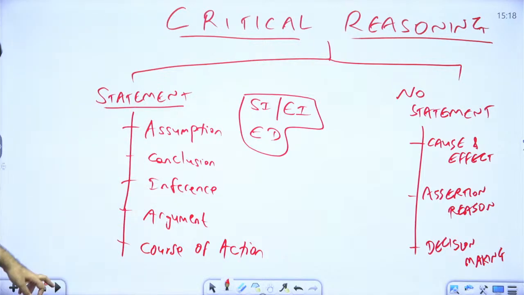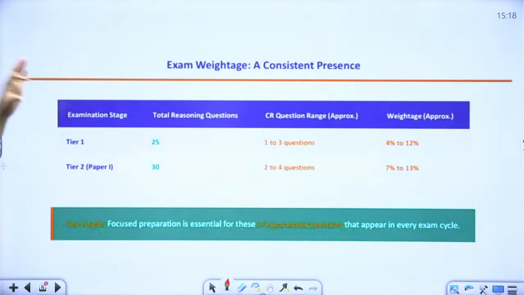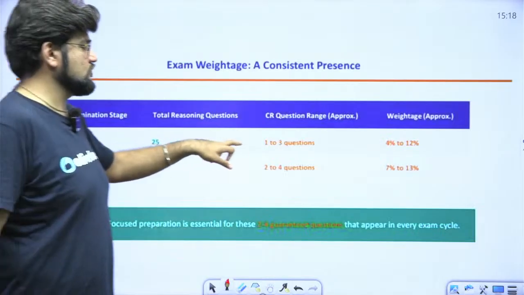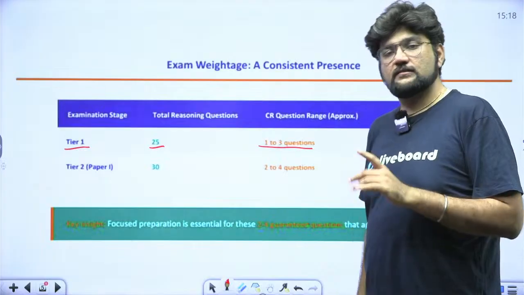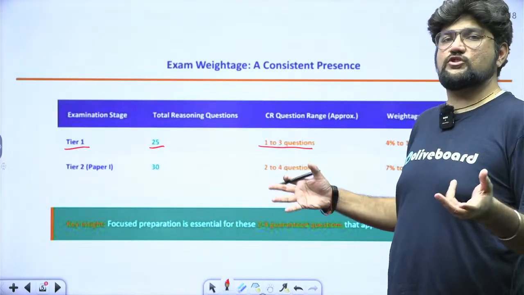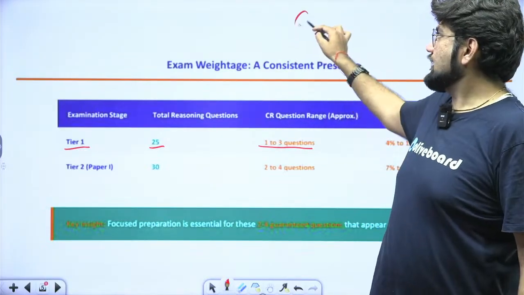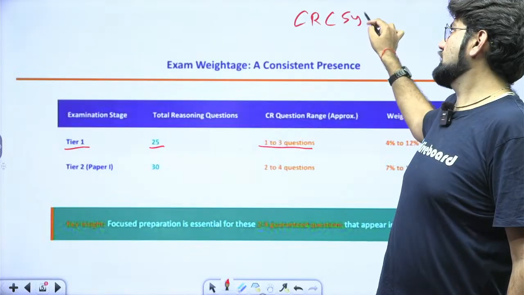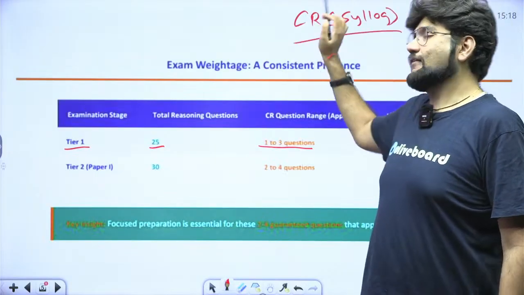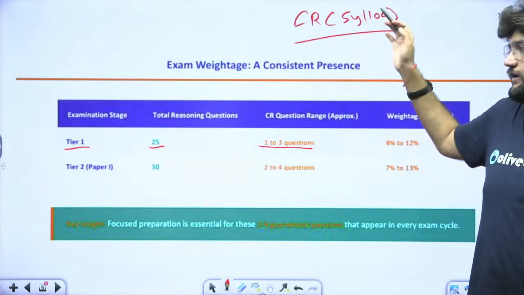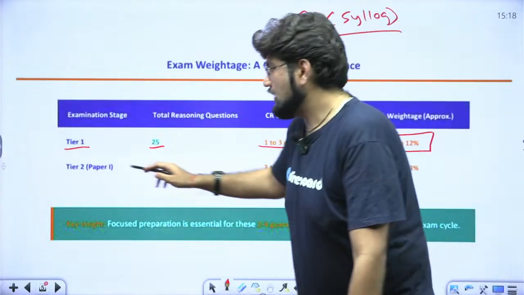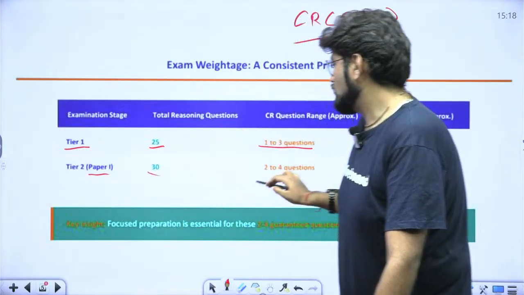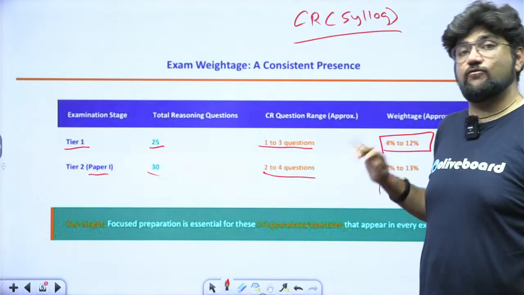Okay. Now, coming to the exam weightage, Tier 1, in the last 4-5 years, you can see out of 25 questions, 1 to 3 questions on an average you have seen in some shifts, not in all the shifts. Sometimes 1 question here and there, sometimes 2 questions. And now critical reasoning actually also involves syllogism up to an extent. So in this data, I have also included syllogism. Okay. So 4 to 12% is the average weightage. And in Tier 2, 30 out of 30 questions, 2 to 4 questions, definitely, for sure.